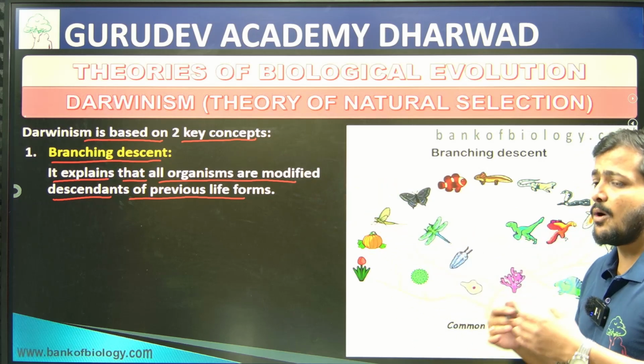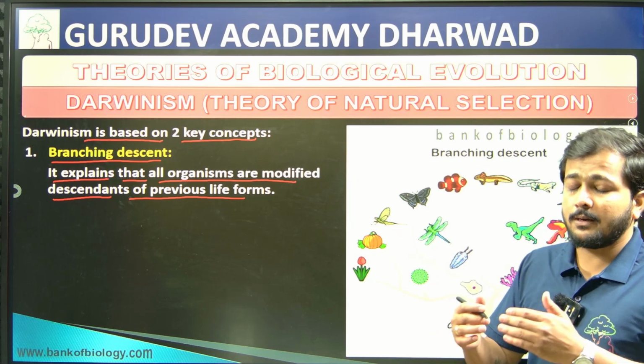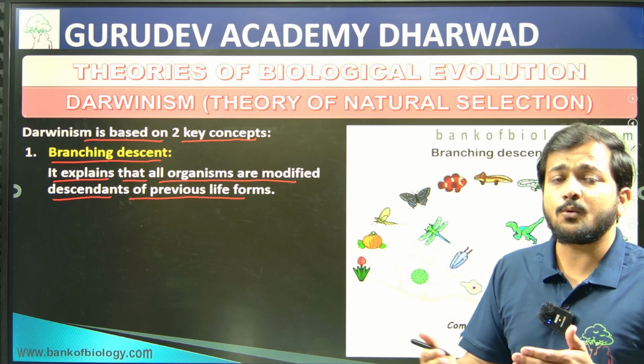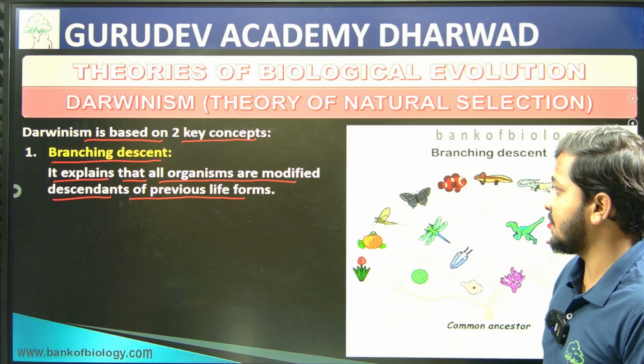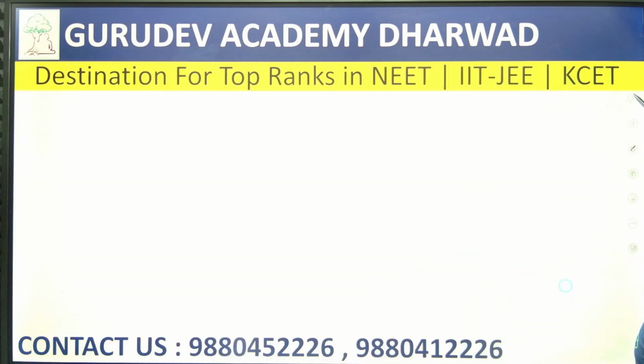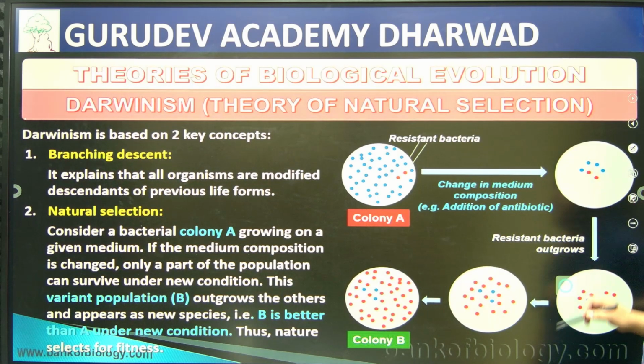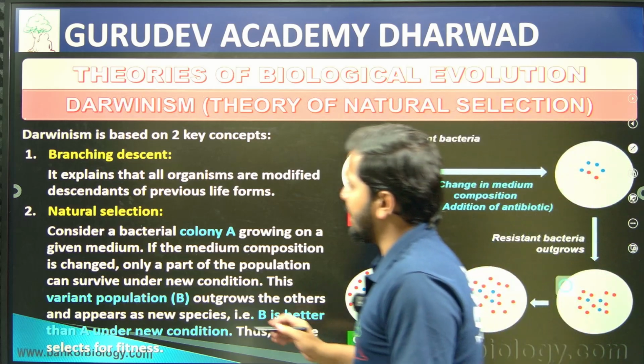So the modification is because of adaptive characters only. The organisms started differing from each other with respect to their characters, and it formed something called branching descent. Then the next matter is natural selection.